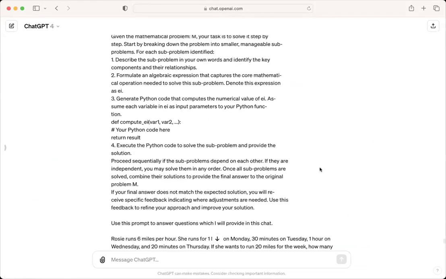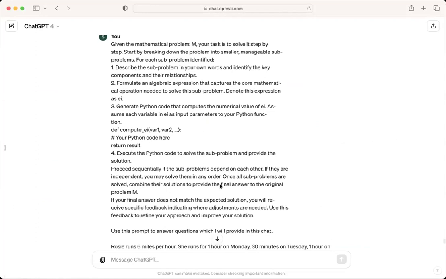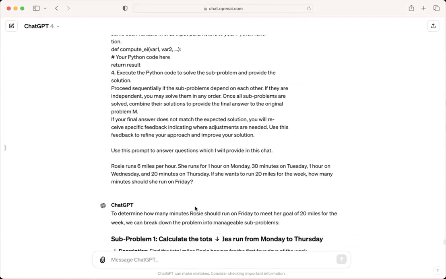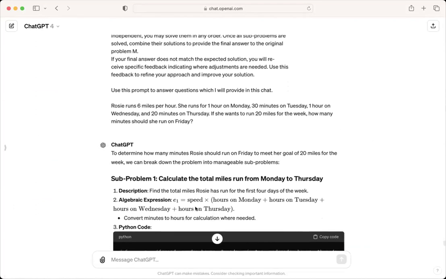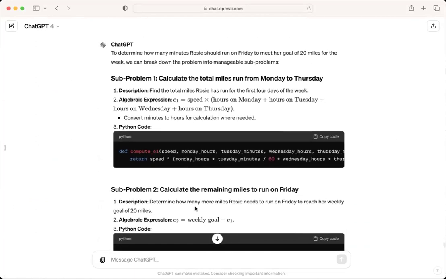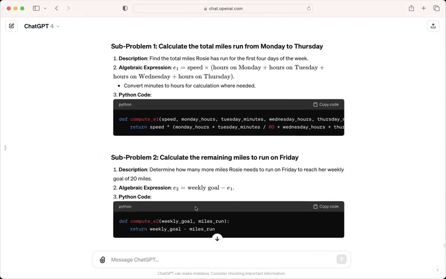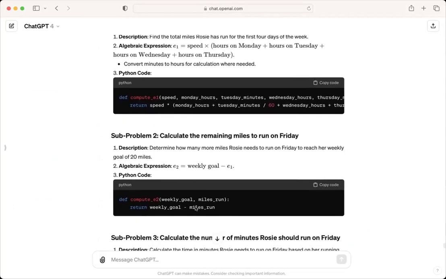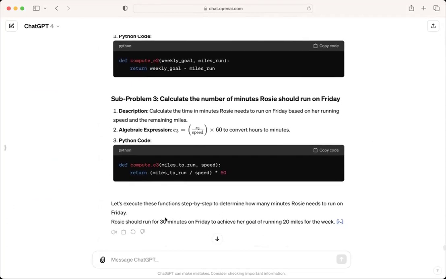So this is a ChatGPT window. This is the prompt, and then this is the math word problem. So basically, based on the prompt, ChatGPT has split the problem into 3 subproblems, has formulated an algebraic expression for each subproblem, and has generated a Python code for each of the subproblems. And then finally, all the Python codes are executed to arrive at the final answer. In this case, the final answer is correct, so we did not require a refinement loop.